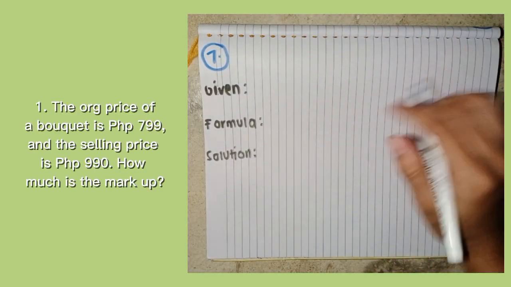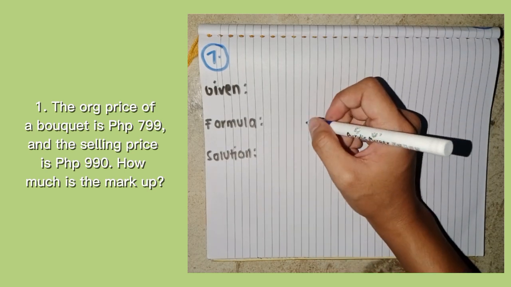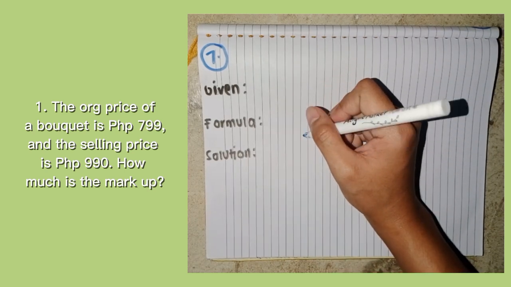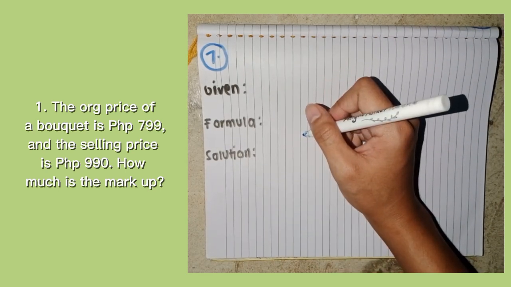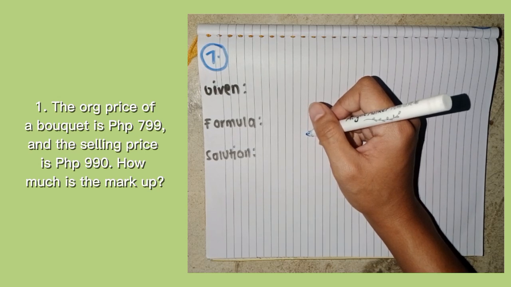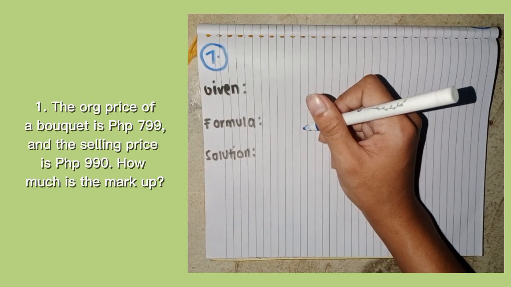Now for the activity, here's the final answer for number 1 for markup. The problem for number 1 is: the original price of a bouquet of flowers is 799 pesos and the selling price is 990 pesos. How much is the markup?